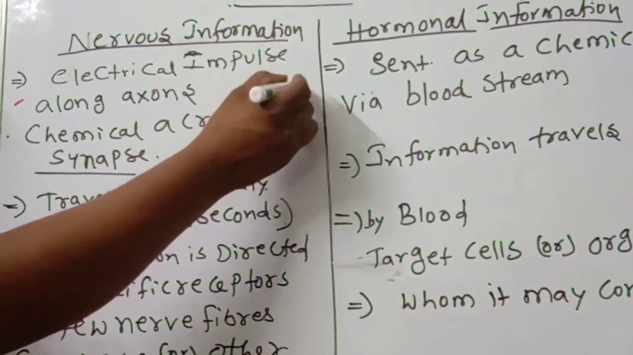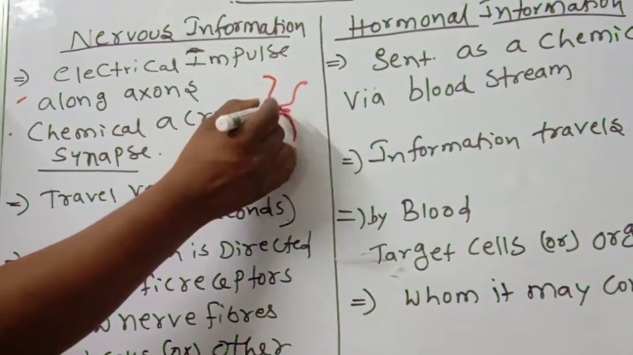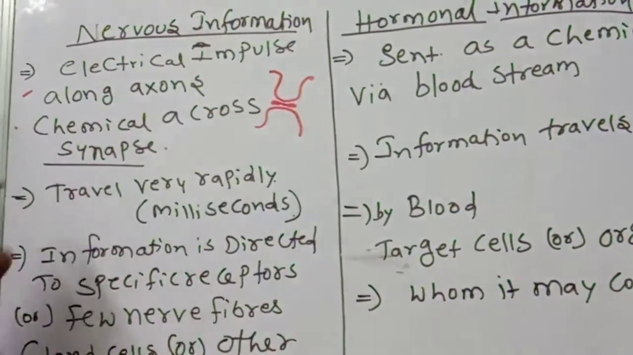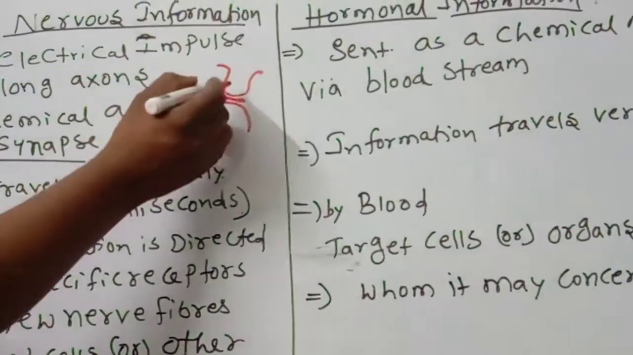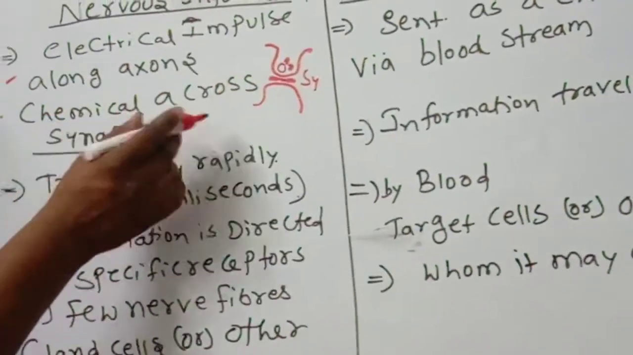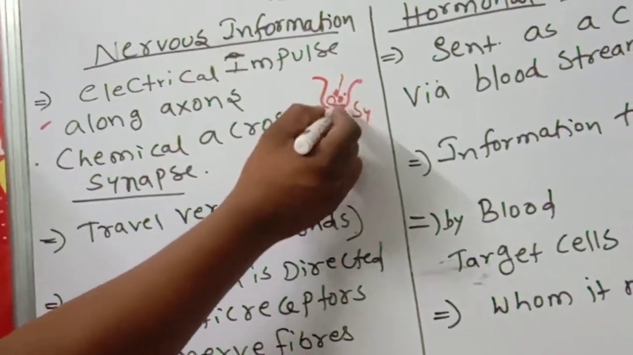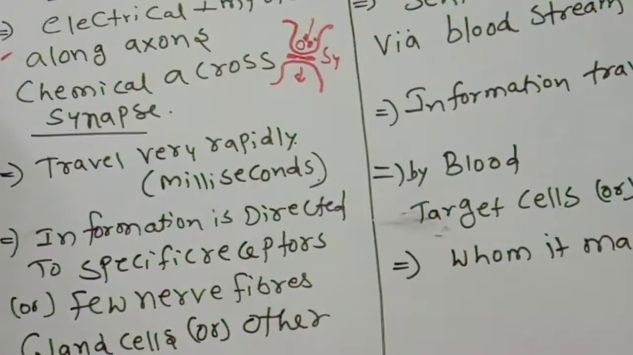So you know very well this is what you call the synapse. Here are the chemicals, the neurotransmitters, acetylcholine. So these are the vesicles like that. We discussed the synapse. Like that, the information will go from one axon to another dendrite.